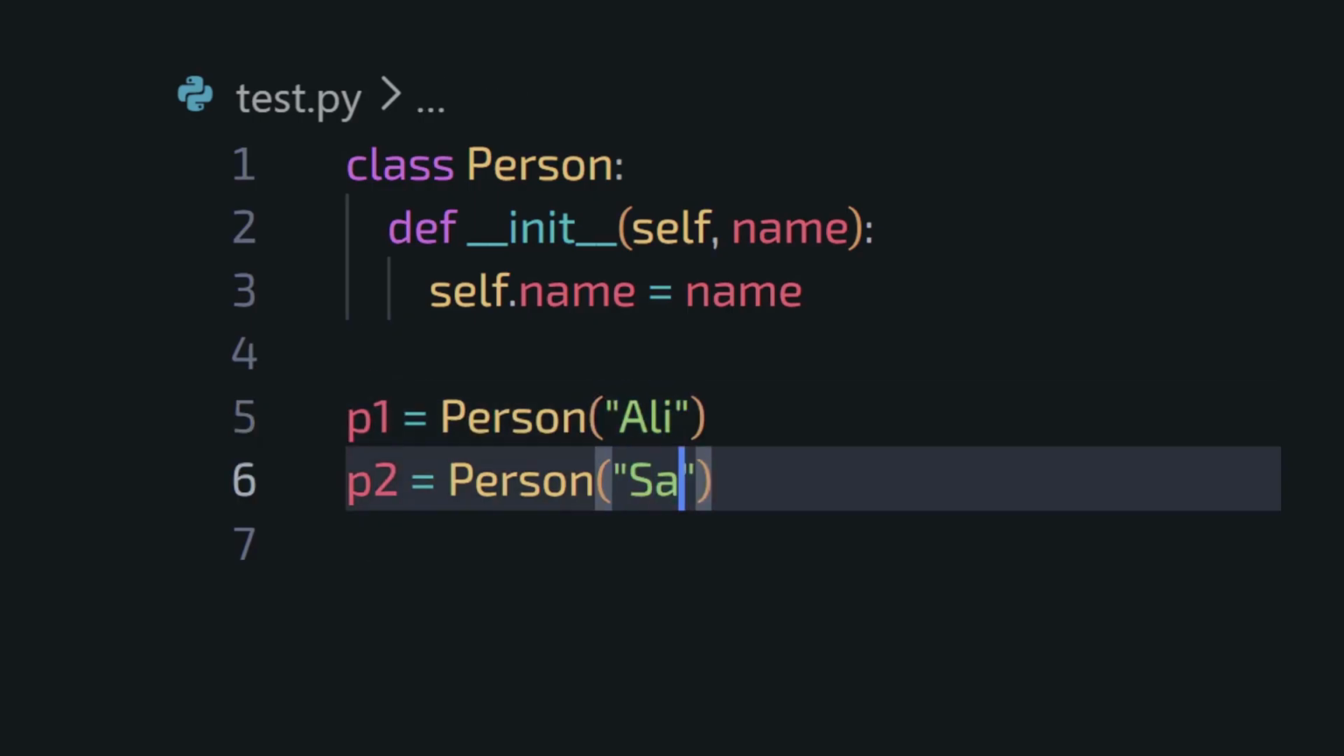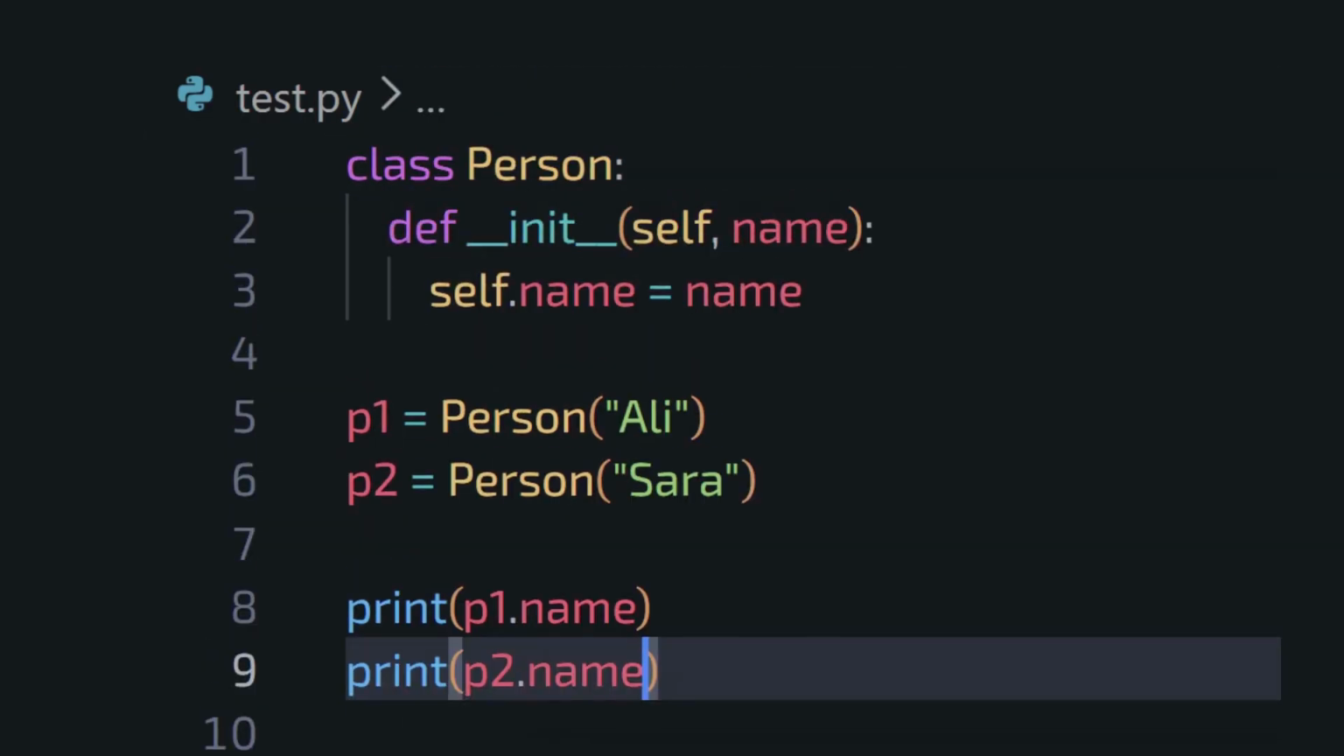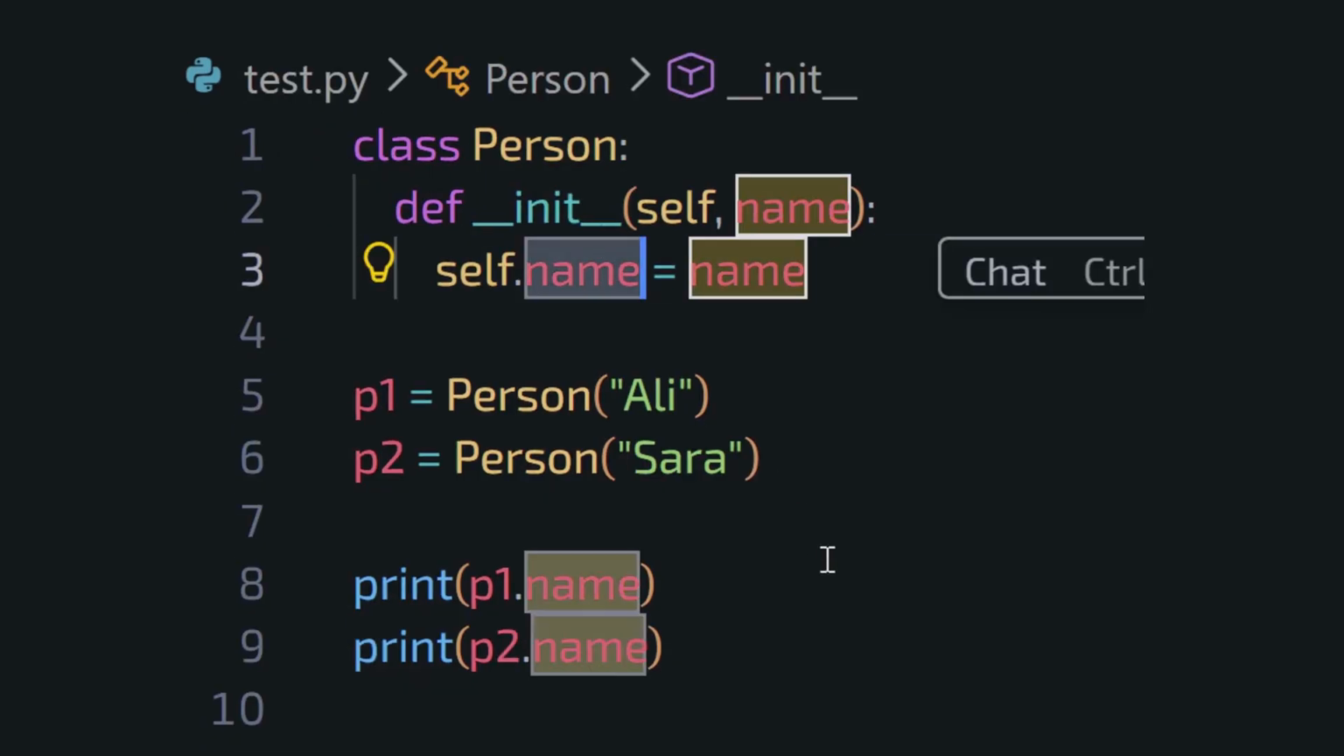One is Ollie, and the other is Sarah. Now Python needs a way to know which name belongs to which person. That is exactly where self comes in. When we write self.name, Python understands that this name belongs to the current object being created.